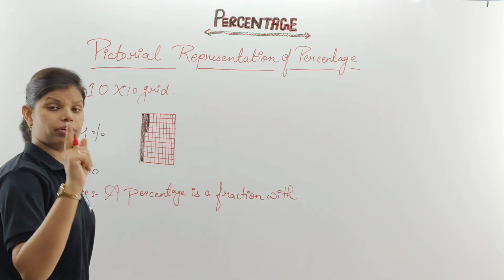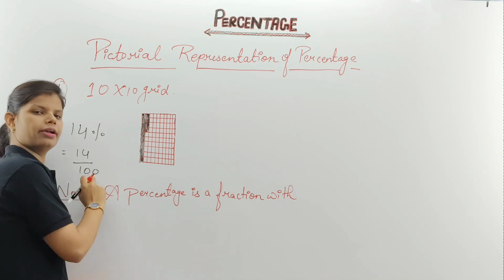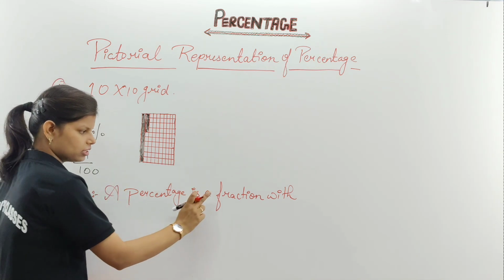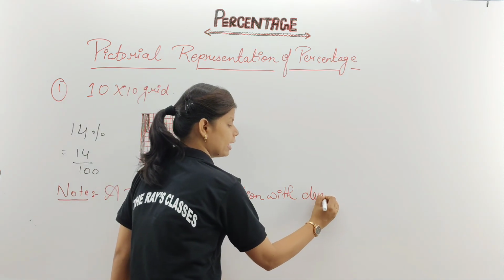Always in the denominator of the fraction for a percentage we are having 100. That's why I have written 14 upon 100 will be 14%. A percentage is a fraction with denominator as 100.